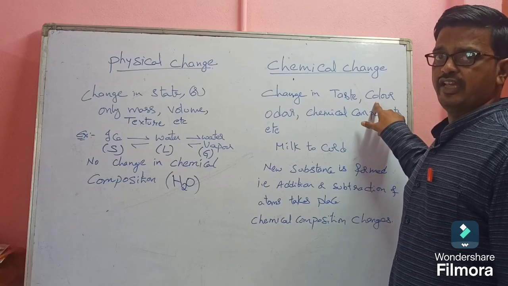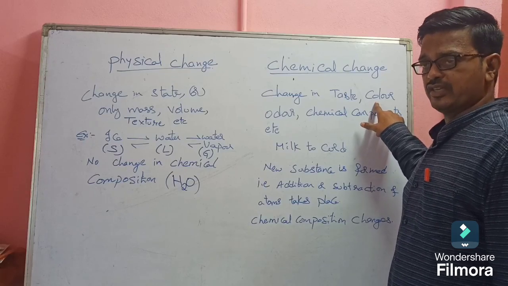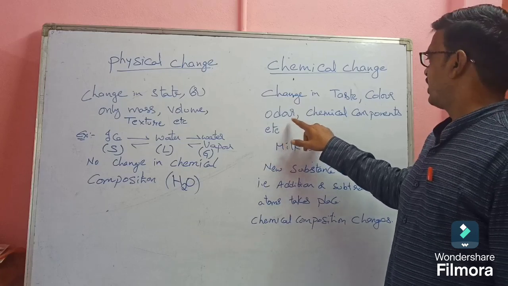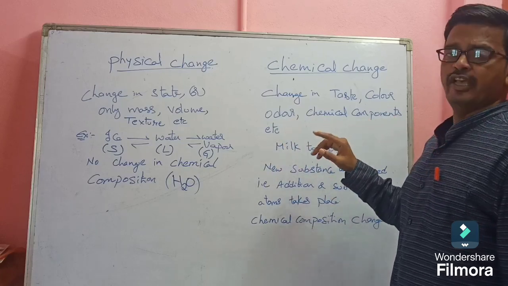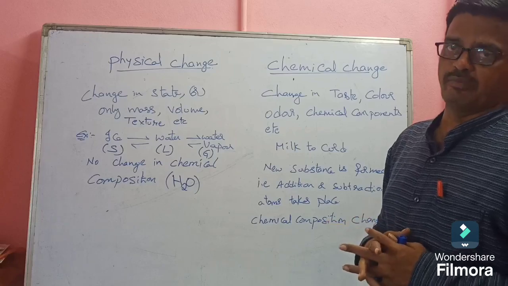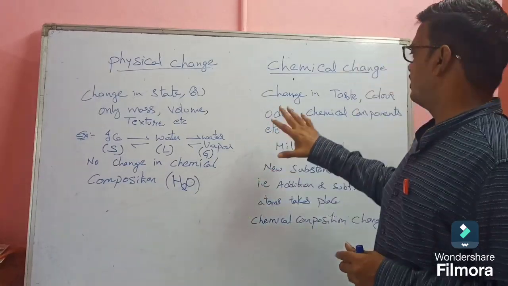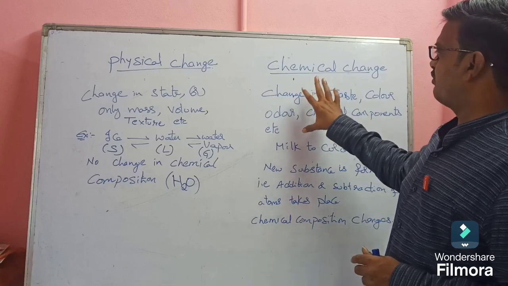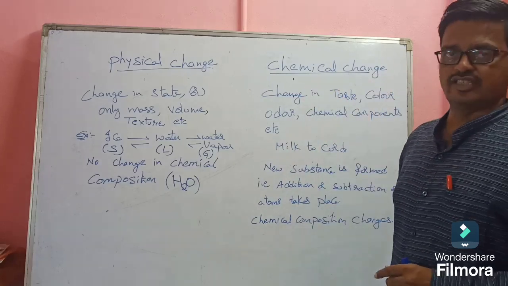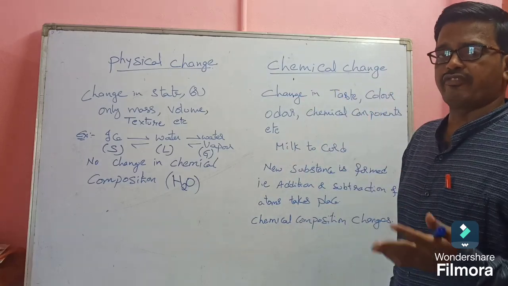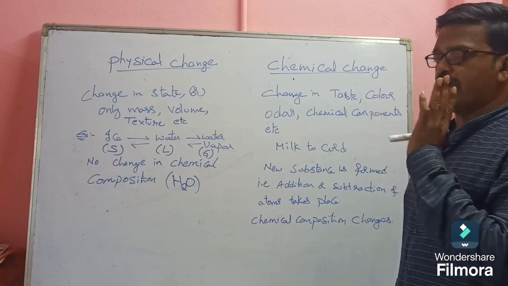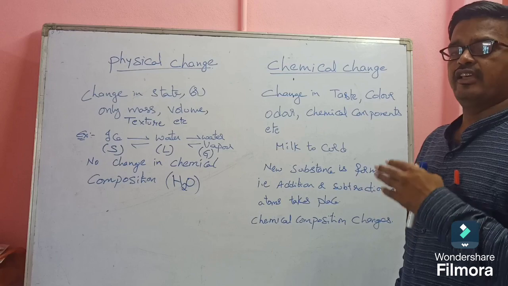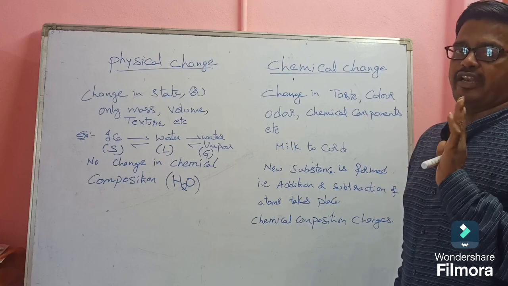And color also changes somehow. If a chemical change takes place, the color is also different. Odor means smell. And chemical components means chemical formula. So if anything changes in the taste, color, odor, or chemical components, then we can say it is a chemical change. The majority of chemical changes are what type of changes? Permanent changes. Some changes are only temporary.